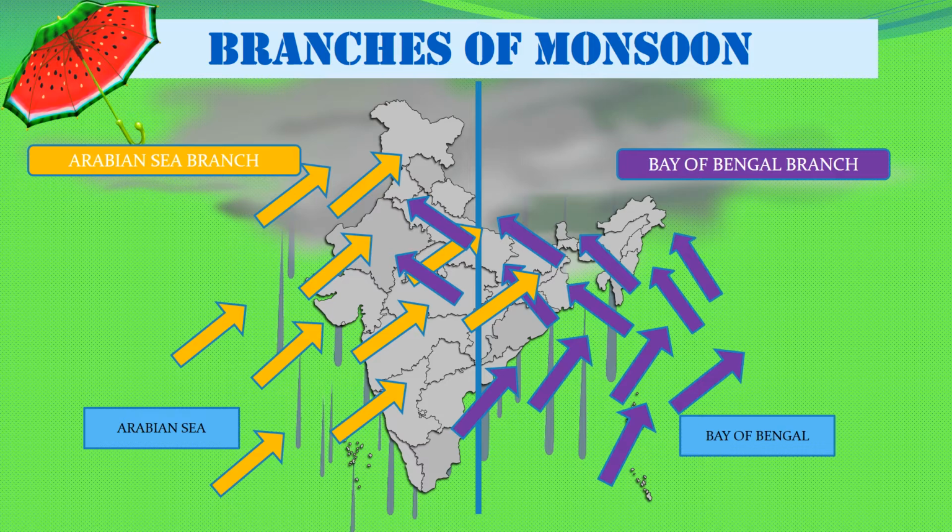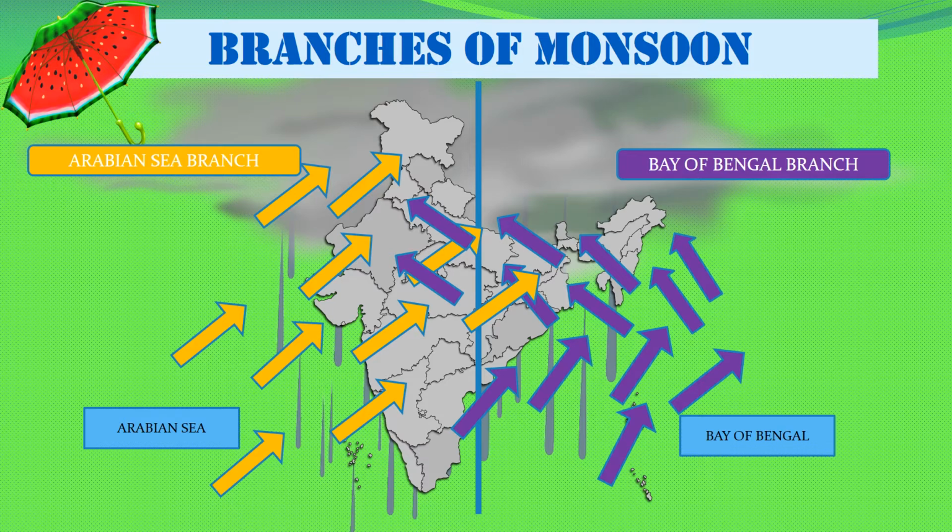The branch of monsoon that originates from the Bay of Bengal hits a mountain range located in Myanmar, which is called the Arakan Hills, and after hitting that mountain range, it takes a turn towards India and enters into the country in a southeast direction, and then it moves parallel to the Himalayas and covers the whole eastern part of the northern plain and the northeastern states.